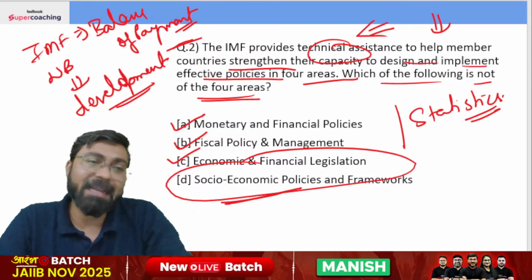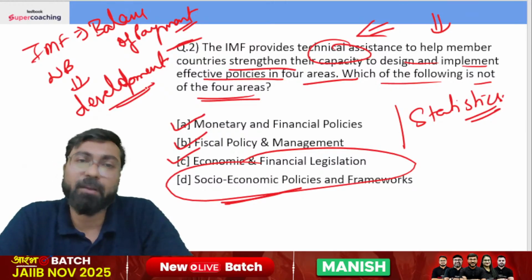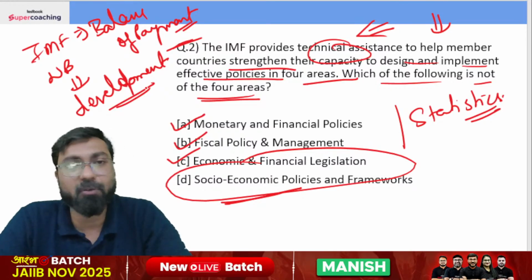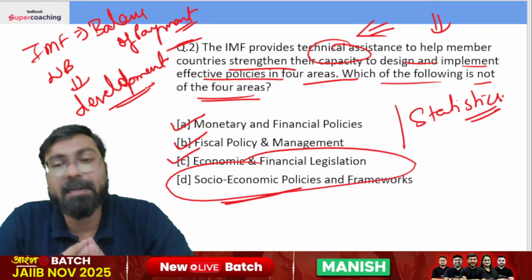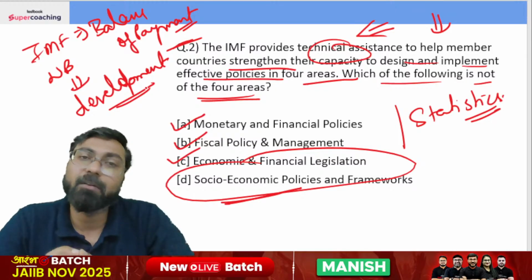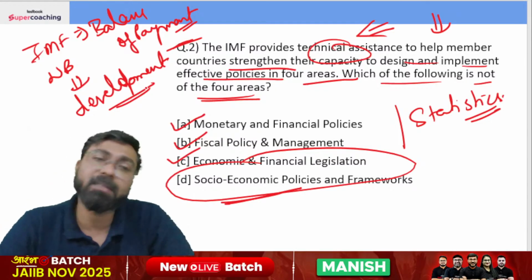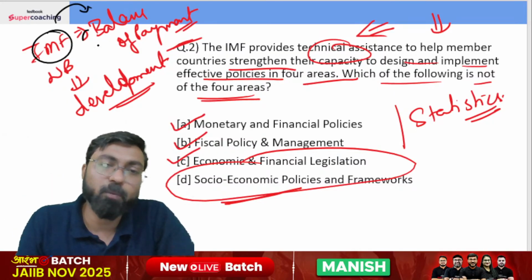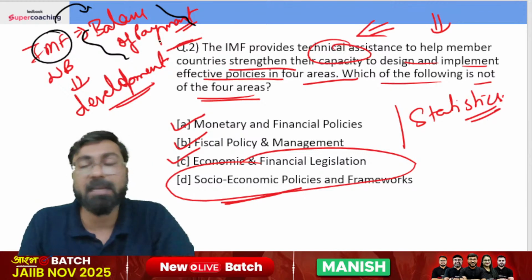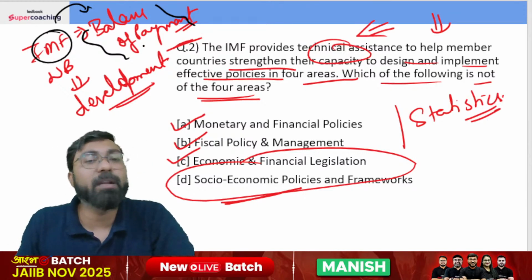At that time these organizations were created in 1945. These organizations were created to modernize or to restructure the entire world. Our entire financial world had to be brought into order, so these two organizations were established. But as on today, the function of the IMF is to provide support to the countries which are stuck in a balance of payment situation, like we were stuck in the 1991 economic crisis.